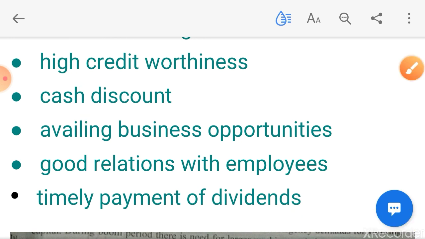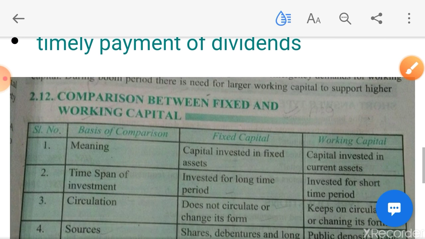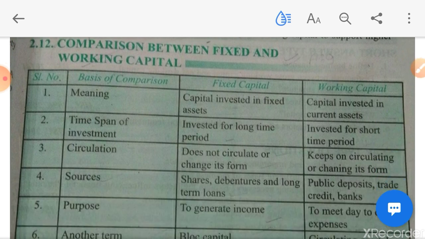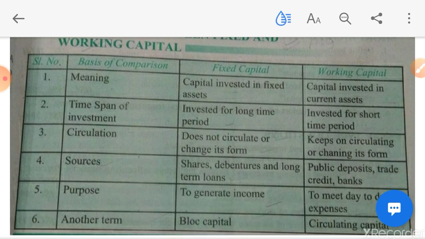Now moving on to the last topic of this lecture, that is comparison between fixed and working capital. So this table is given in your book, you can just go through it. So what is the meaning of fixed capital? Capital invested in fixed assets, purchase of fixed assets, acquiring of fixed assets like land, building, machineries, etc. And working capital, capital invested in the current asset like purchase of raw material, okay, to keep up the stock.